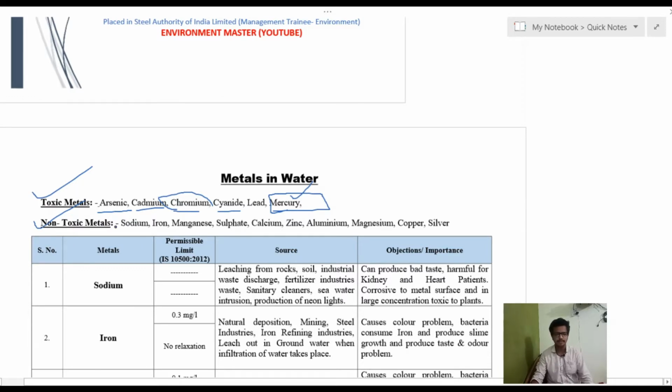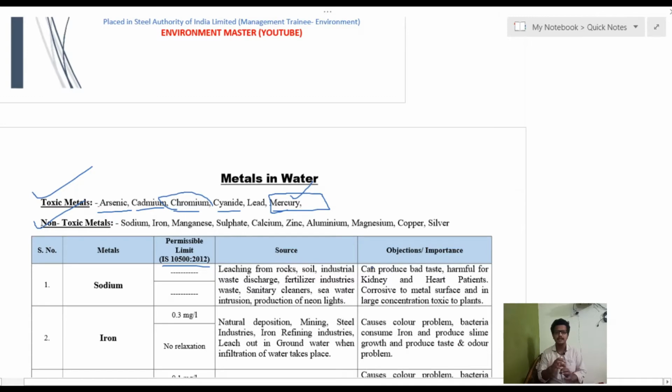These are sodium, iron, manganese, sulfate, calcium, zinc, aluminium, magnesium, copper and silver. What are the permissible limits as per IS 10500:2012 of these metals? What are the different sources through which water chemically reacts with these metals, so that they interfere with the chemical water quality parameters? And what are the objections or the importance of those parameters?